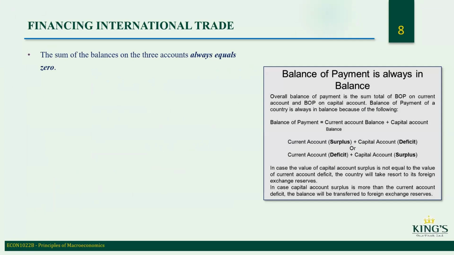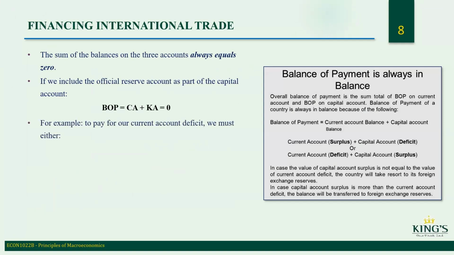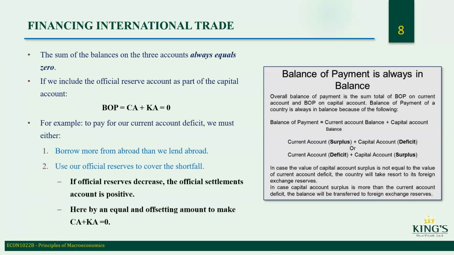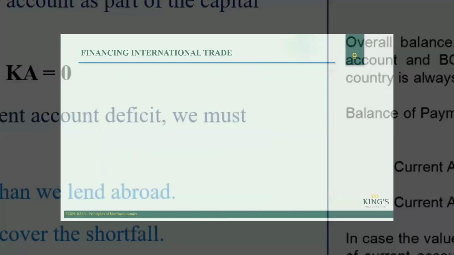The sum of these balances on three accounts always equals zero. If we include the official reserve account as part of the capital account, we get zero. For example, to pay for our current account deficit, we must either borrow more from abroad than we lend abroad, or use our official reserves to cover the shortfall. If official reserves decrease, the official settlements account is positive, an equal and offsetting amount to make it equal to zero.